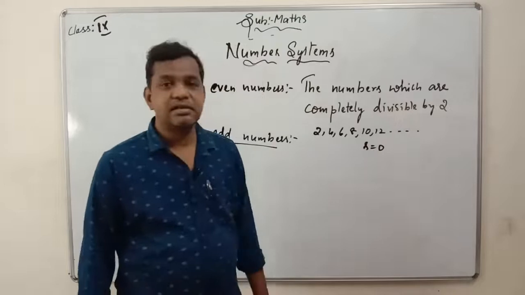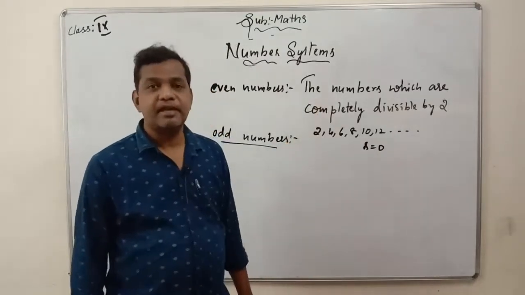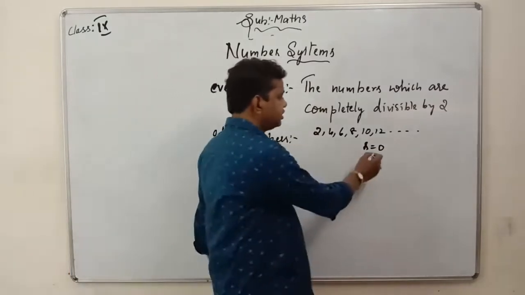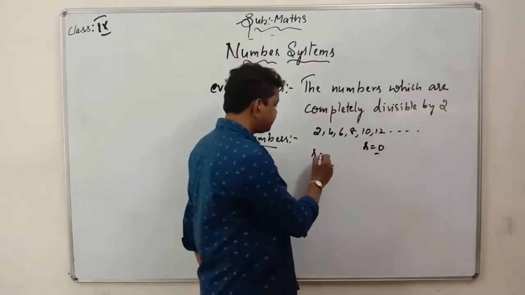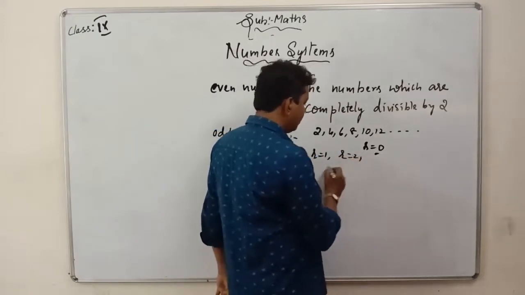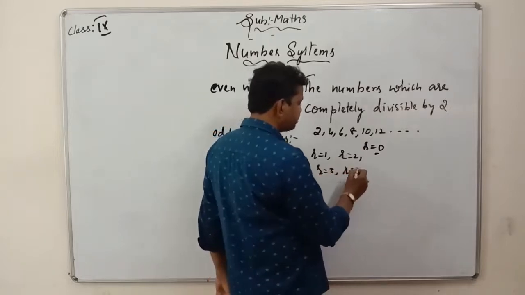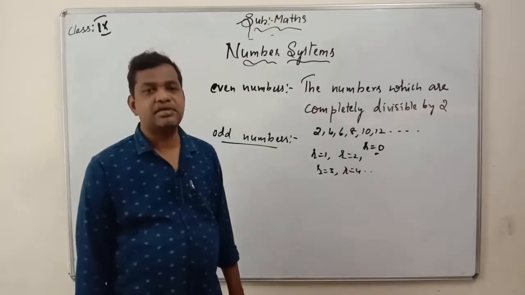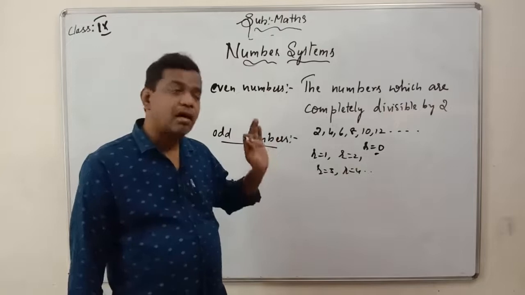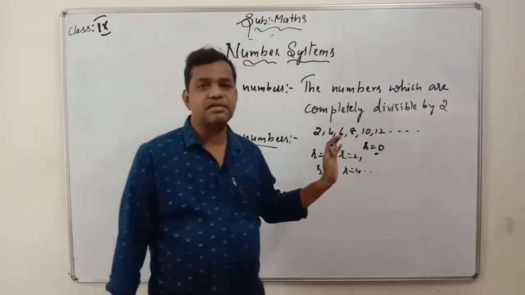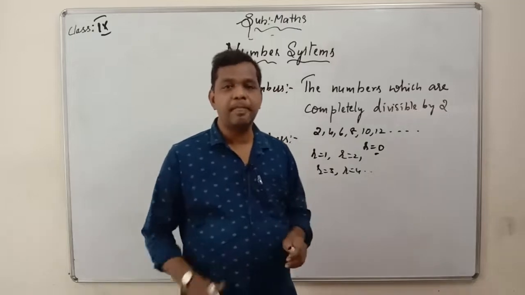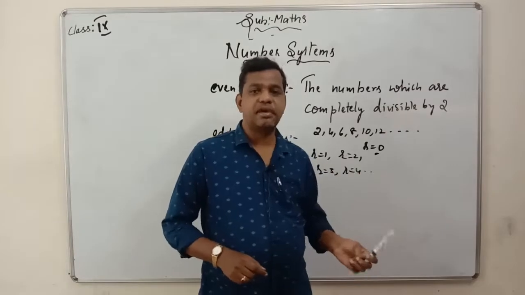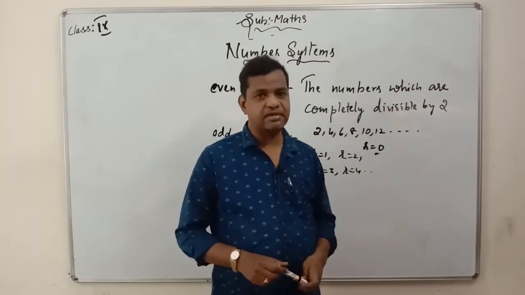But in odd numbers, the numbers are not completely divisible by 2, there will be some remainder. Remainder will not be equal to 0. You may have remainder equals 1, or remainder equals 2, or remainder equals 3, or remainder equals 4, or anything else. So whichever it is, the numbers which have a remainder other than 0 are called odd numbers. The numbers must be not completely divisible by 2 when it comes to odd numbers. If the numbers are completely divisible by 2, then we call them even numbers, for your information.